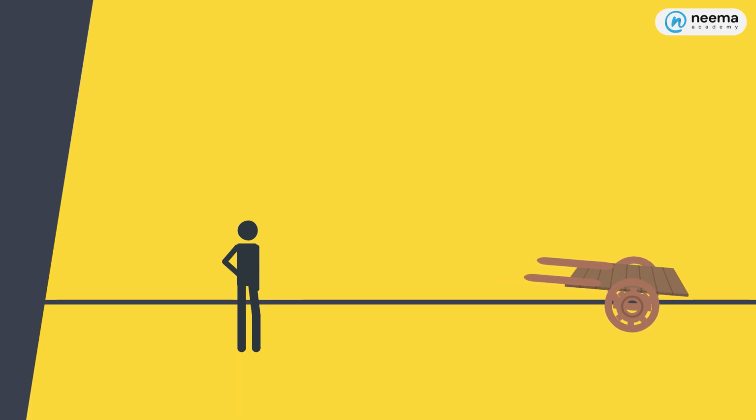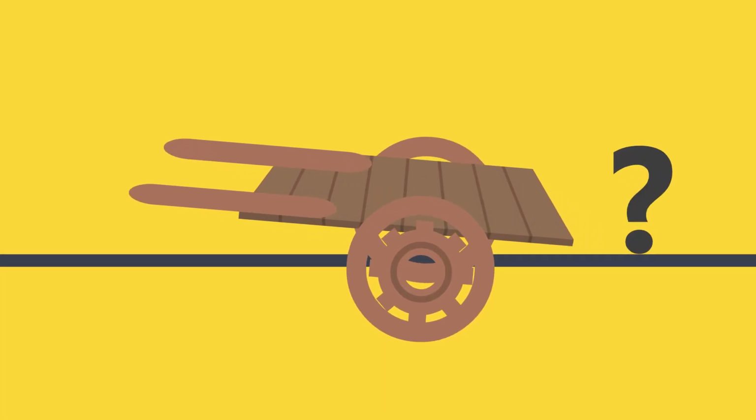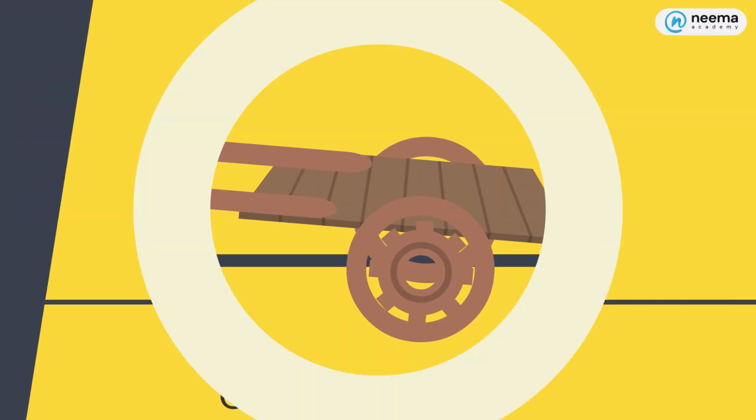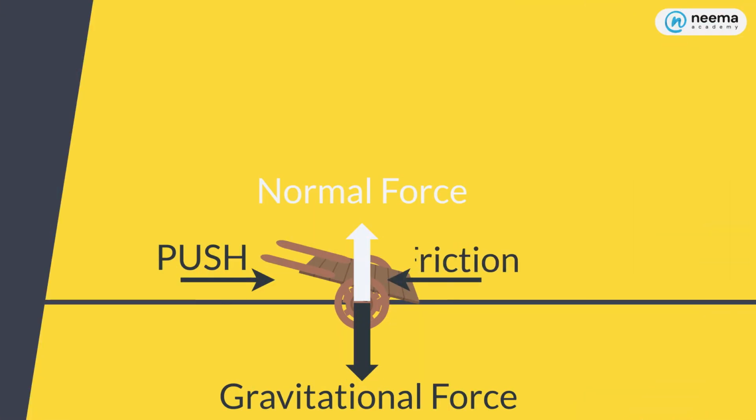But hold on, why did the cart stop moving after covering 10 meters? The cart started moving at a pace, and then slowly came to a halt. If there is no force from the other side to stop it, how did it stop? Well, it was friction that stopped the cart. While the force you applied was toward the right, the force of the friction was toward the left.